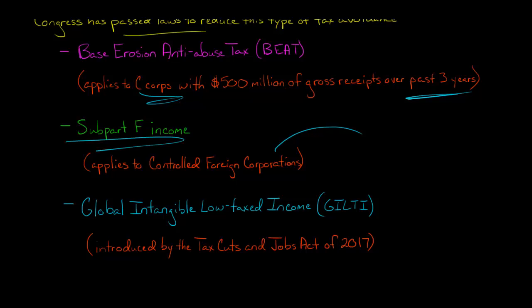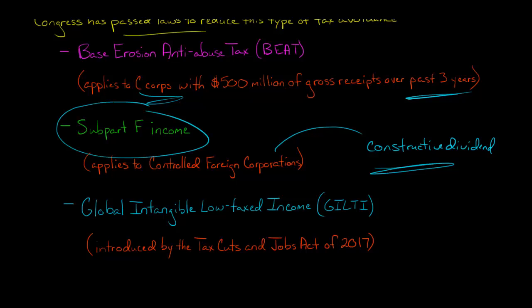I'll make a whole video on it. But in certain cases, whatever the profits are of that subsidiary in Ireland could be deemed to be a constructive dividend. Even if they don't make a distribution to the company back in the U.S., it could be deemed a constructive dividend and be taxed. We'll talk about this in more detail.